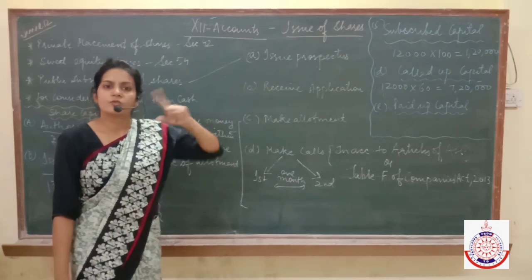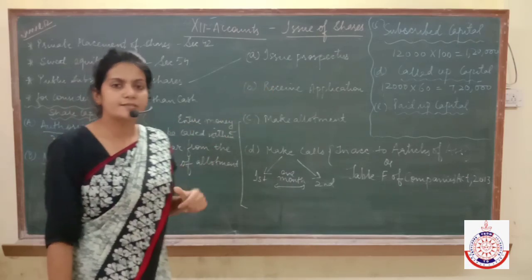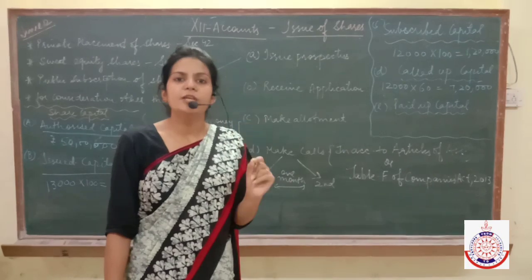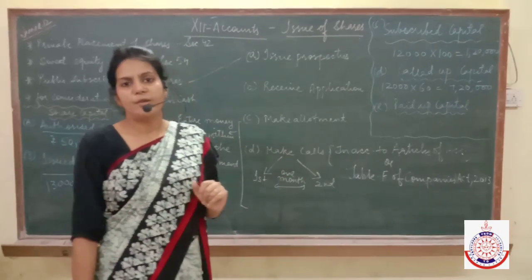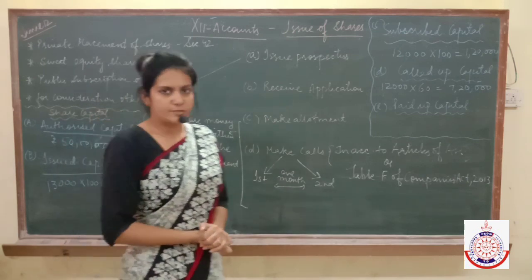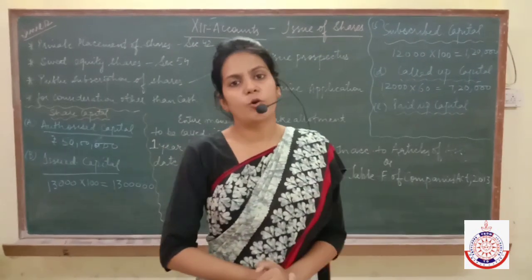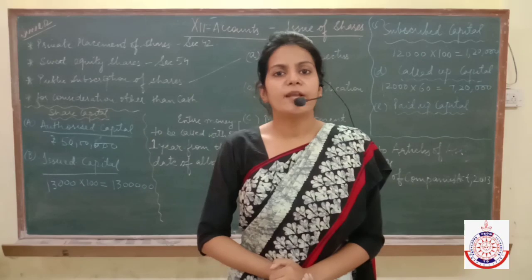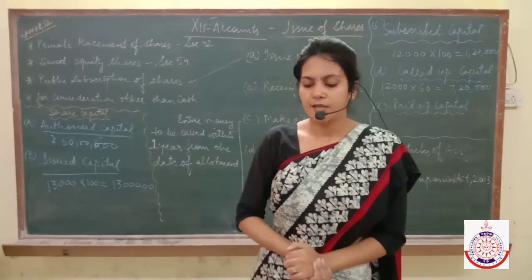Rather, you issue another document known as a statement in lieu of prospectus. It means in case of private placement of shares, a company doesn't issue a prospectus; it issues another document known as a statement in lieu of prospectus.